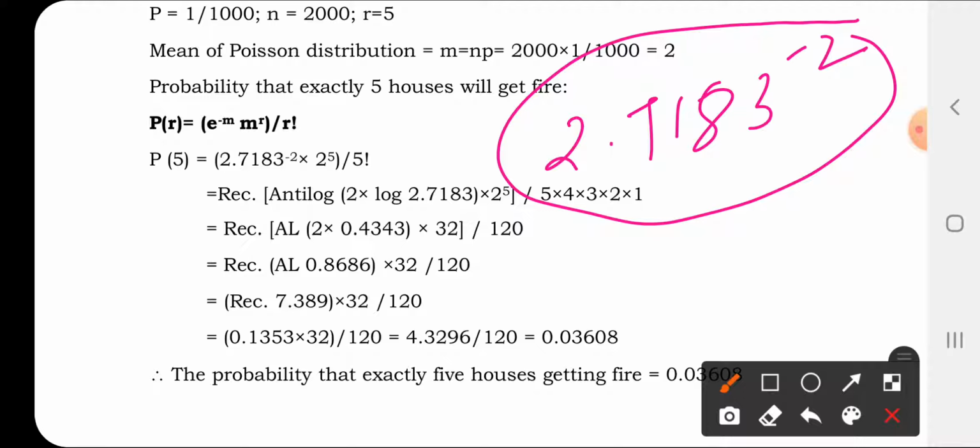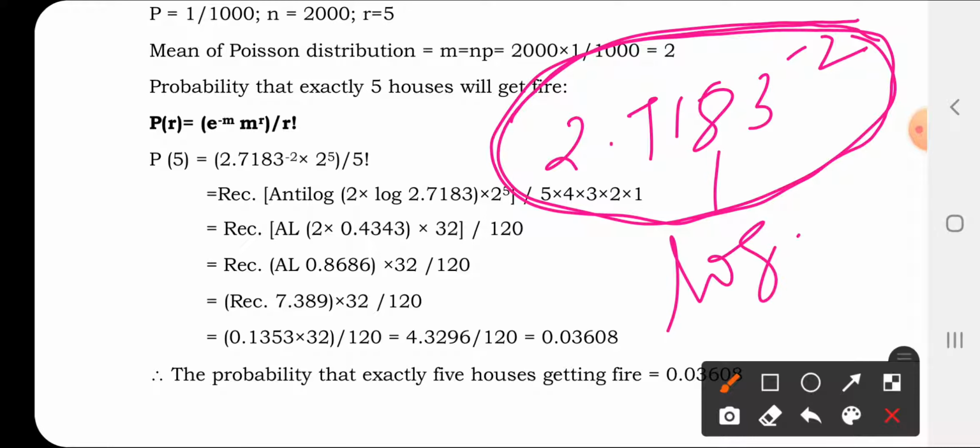As you have already seen the log and antilog, finding out log as well as antilog, while studying geometric mean method. You have already seen that. Let us see here how we can find out this. It is difficult to compute the value if it is having a minus sign. So in order to find out the value of this constant 2.7183 to the power minus 2, we can use the log and antilog table.